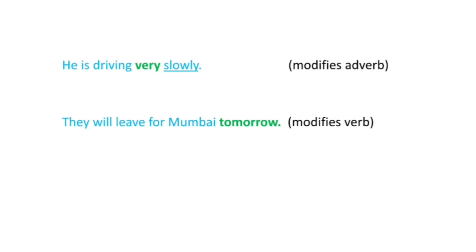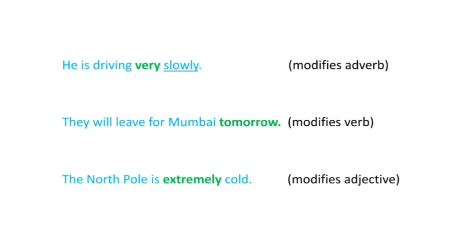So here tomorrow is modifying the verb, which means will leave. Leaving here is a verb and tomorrow is modifying that verb. Then, the North Pole is extremely cold, where cold is an adjective for North Pole, and extremely is modifying that adjective.